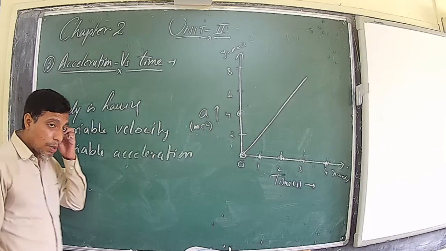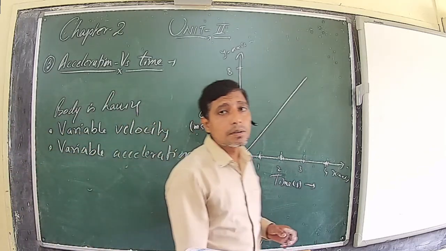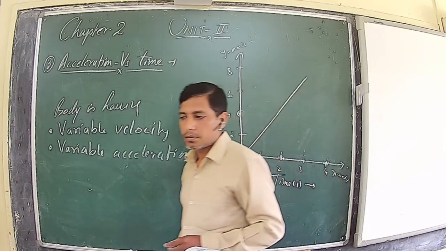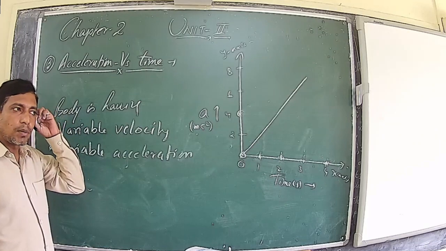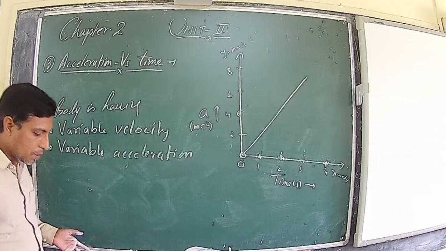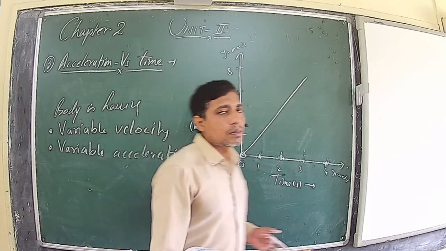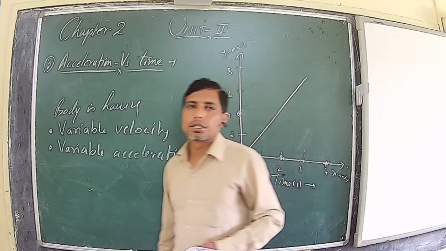So this was all about the representation of motion in one dimension graphically. In that, we have to learn three types of graphs plotted between displacement versus time, velocity versus time, and acceleration versus time.